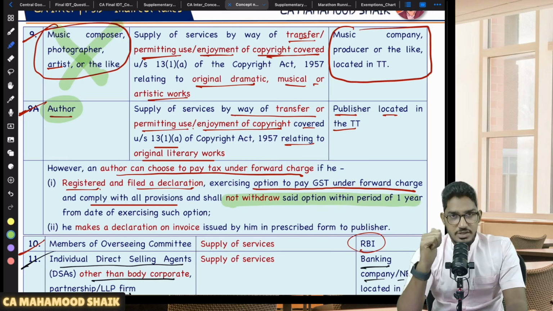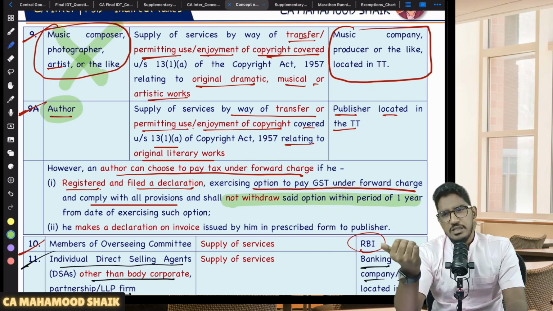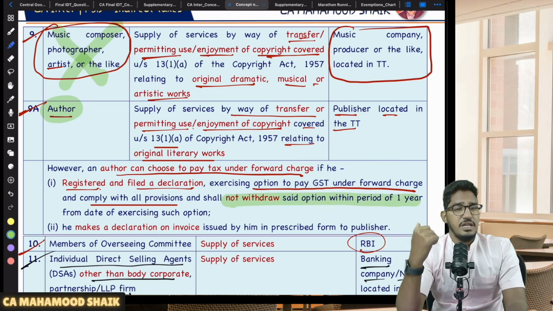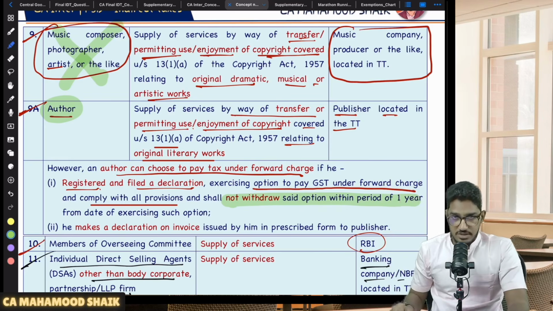Like if you take an insurance agent, they have said services provided by an insurance agent to an insurance company are under RCM. There, can the insurance agent come forward and say, no, I will take registration, I will pay GST under forward charge mechanism? Will that option be given to him? No, the government will ask him to get lost. So unless they give the permission somewhere, like in GTA, they cannot do it. Only when they give permission can they exercise the option to pay the GST under forward charge mechanism.